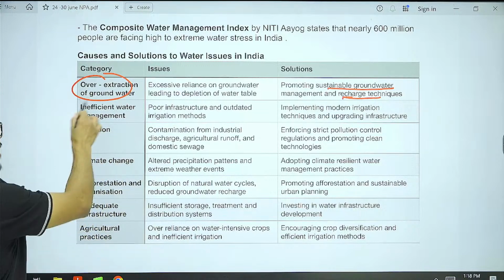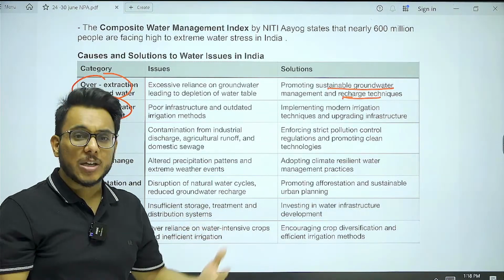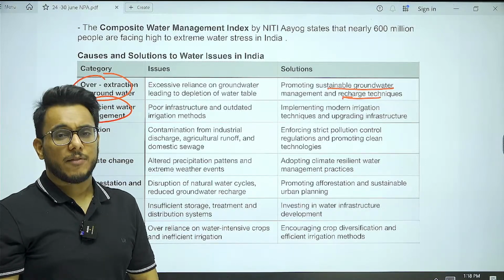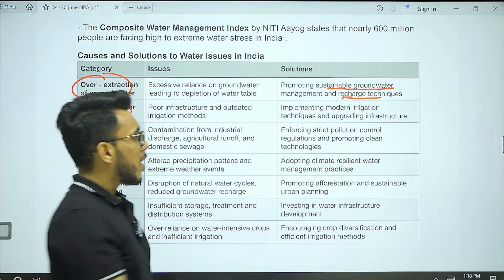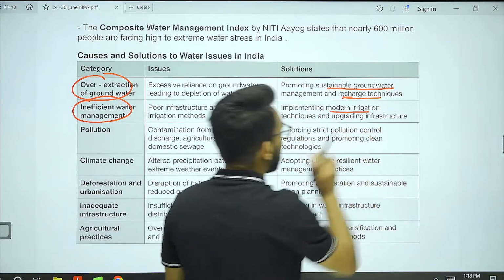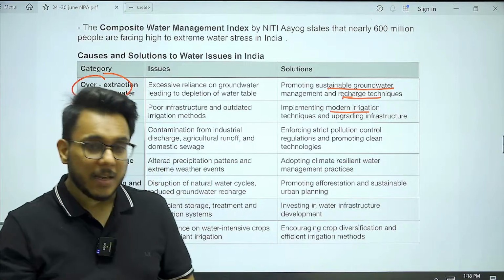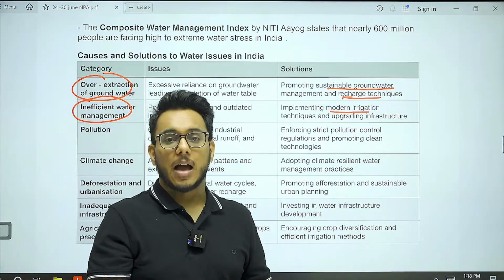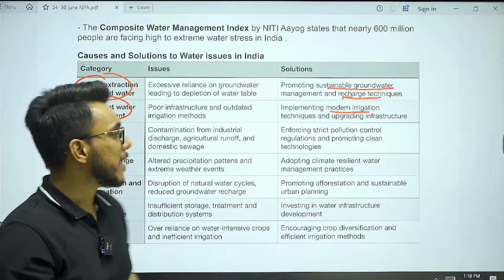The next is that inefficient water management is a big problem. Municipal pipelines are leaking, and because of that a lot of water is getting lost. In agriculture, there is inefficient water usage. So in agriculture, modern irrigation techniques like drip irrigation and sprinkler irrigation, and soil humidity sensors need to be deployed so that better water usage in the agriculture sector can be achieved.